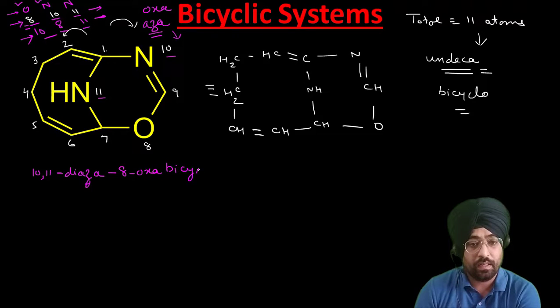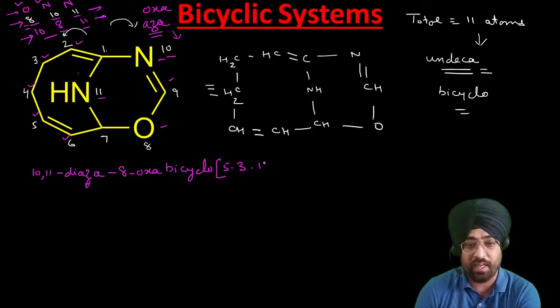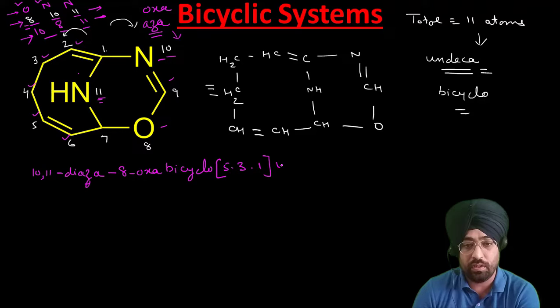Then in the bracket let us count the number of atoms separating these two bridgehead atoms. In this route it has 1 2 3 4 5 atoms. 5, it has 1 2 3 atoms. 3, it has 1 atom. 5 3 1. Then how many atoms? 11. So we will use undeca.